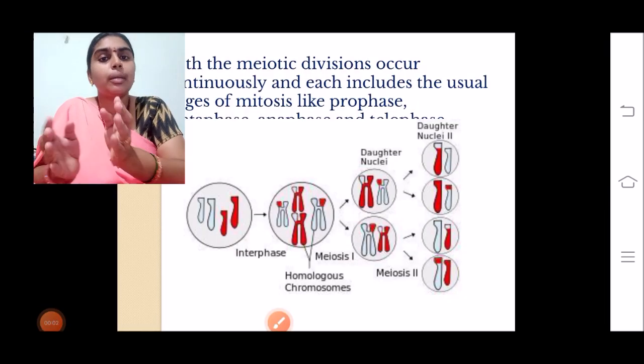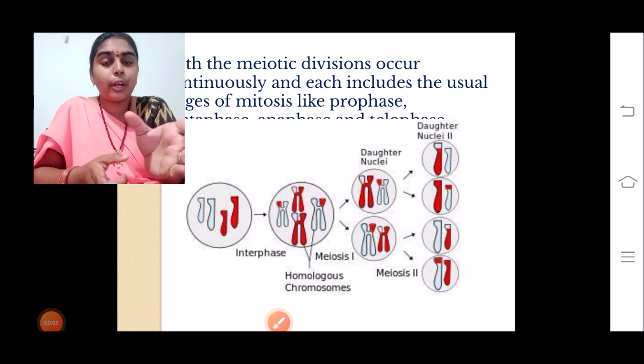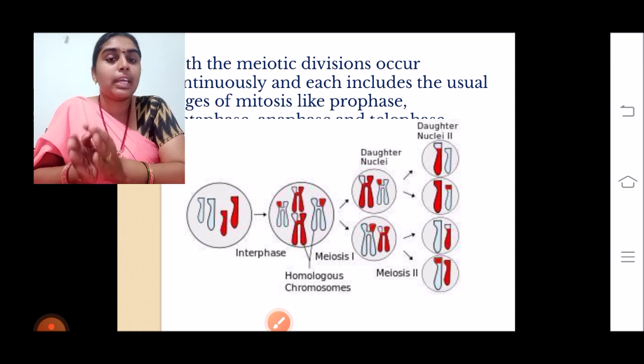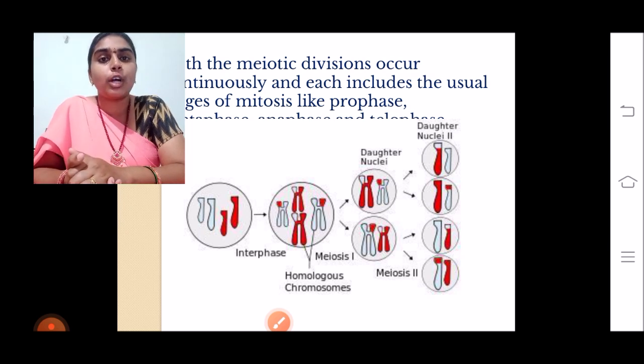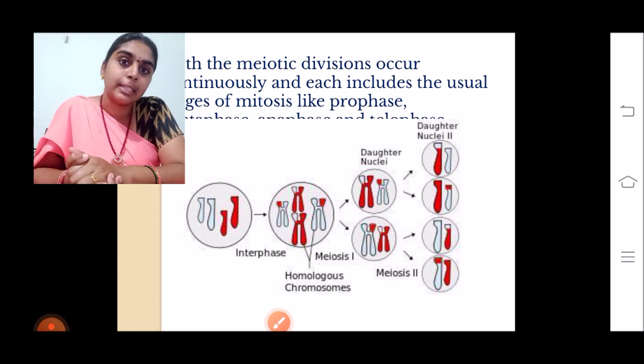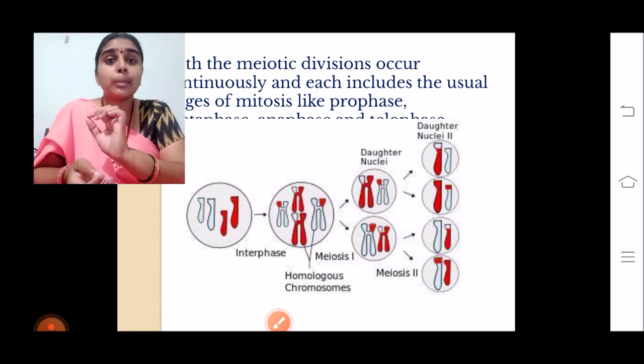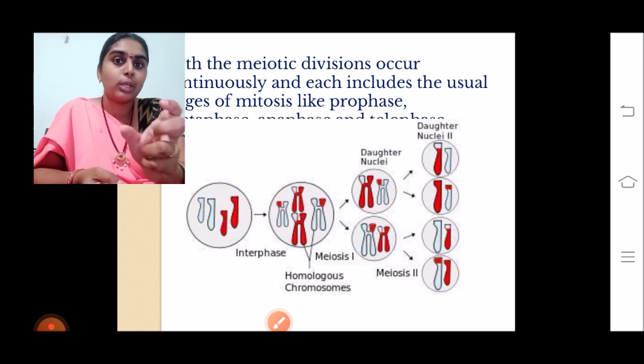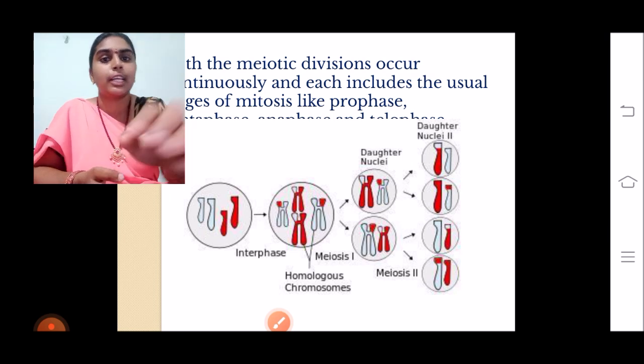Getting into the actual process, the meiosis that is occurring in the diploid organisms, in the male organism, those cells are called meiocytes. Wherever meiosis is occurring, those cells are called meiocytes. If it is in the male organism, it is called spermatocyte, and if it is the female organism, it is called the oocyte. Oocyte, cyte means nothing but the cell. So in spermatocytes and the oocytes, the diploid cells are undergoing this particular reduction division and giving rise to gametes. The male gametes are called sperms and the female gametes are called egg cells. So these are formed during this particular meiotic division and they are responsible for further sexual reproduction.